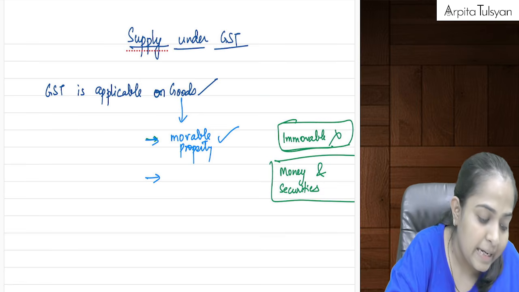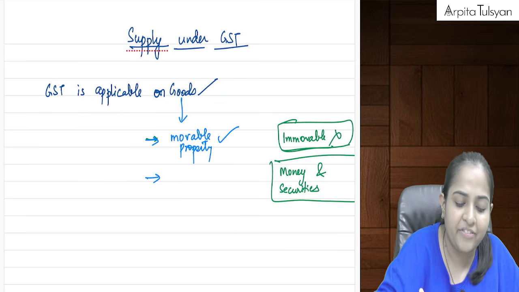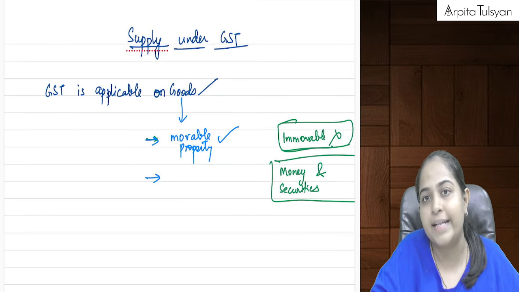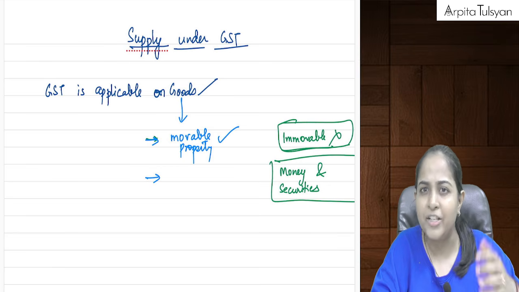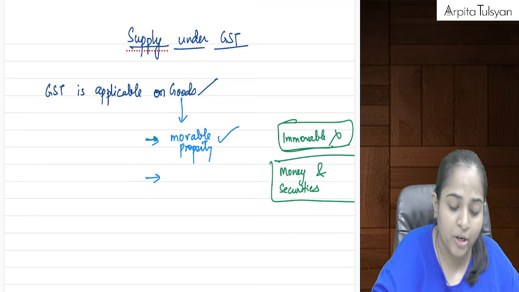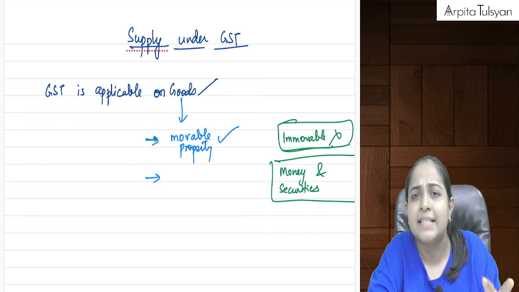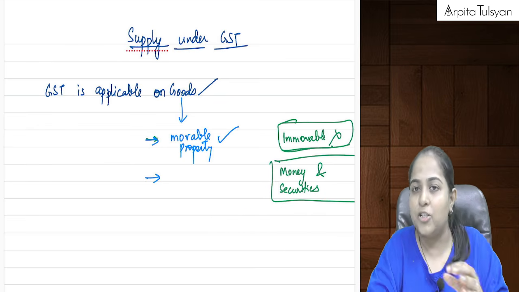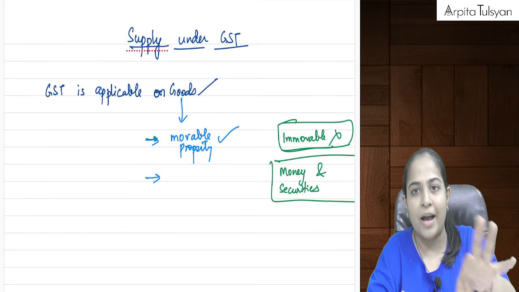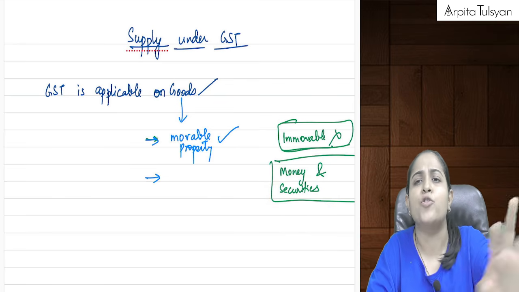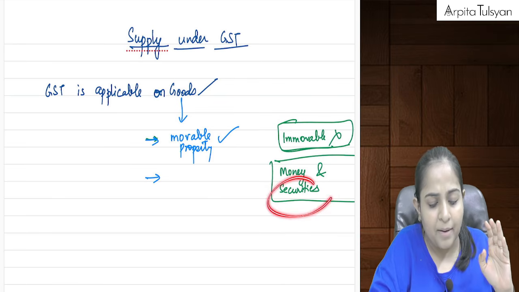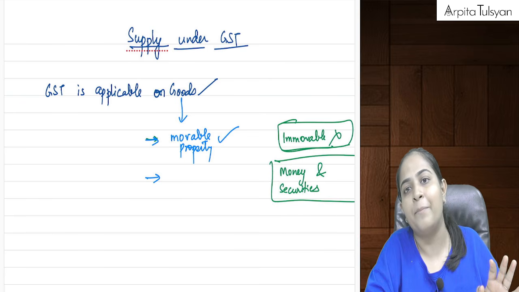Similarly, if there is any transaction in securities, let's say I have a broker like Angel One Broking Company, you must have heard about it, or Groww, or Zerodha, or any particular stock broker. With that person you have an account, and you tell that person to please buy 100 shares of NSDL in my demat account.